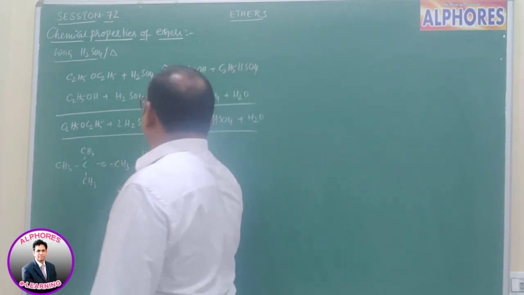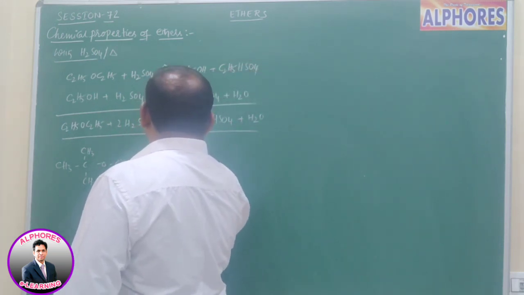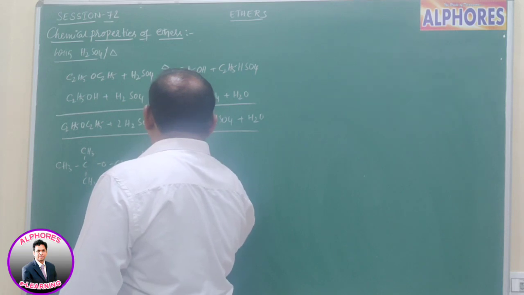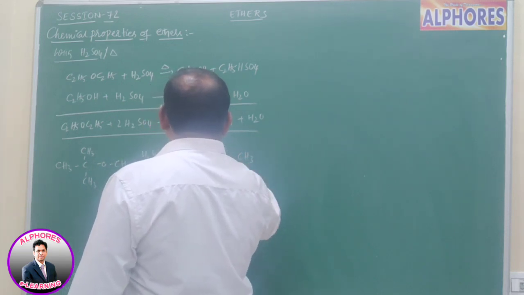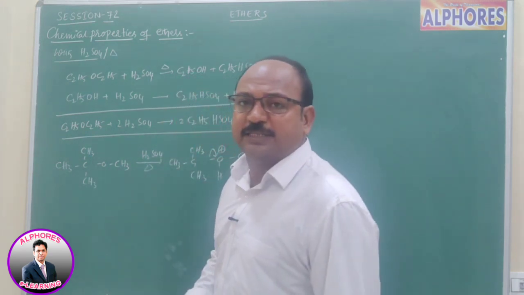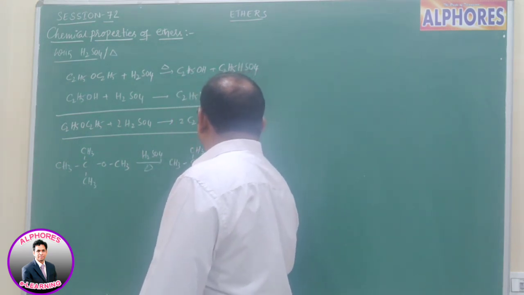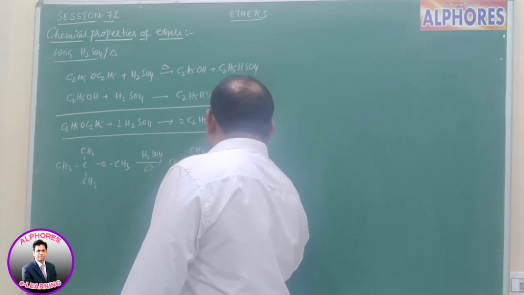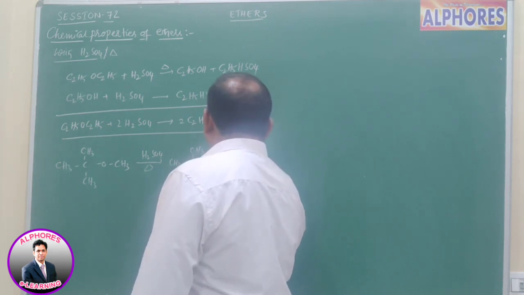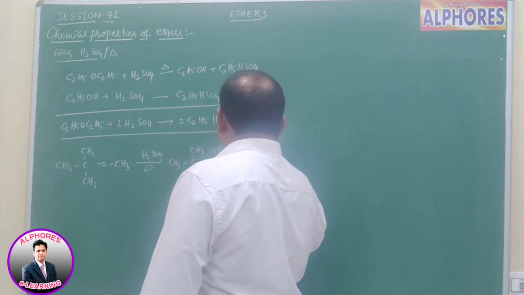So what happens? First, protonation takes place here. After protonation, we get OH plus here, and this bond is going to break because the tertiary carbocation is more stable. Then we are getting the tertiary carbocation, and methyl alcohol separates out.